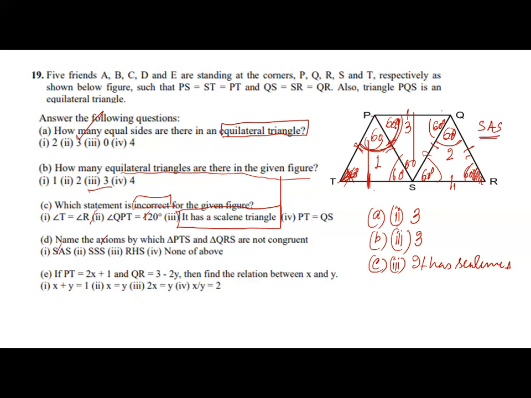Similarly, all three sides of the triangles are equal, so SSS is also applied. What is not applied? RHS is not applied. Why? There is no right triangle. So what is the answer? This is not the condition of congruency for PTS and QRS.